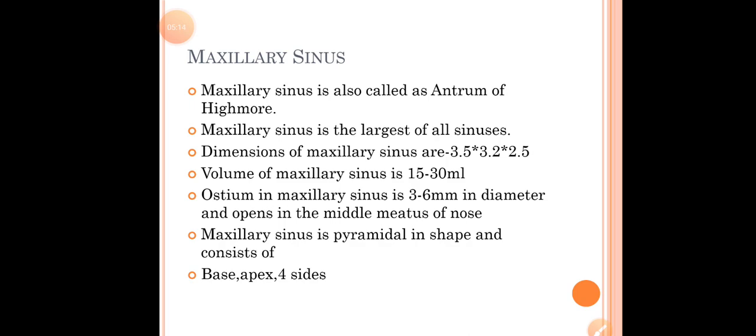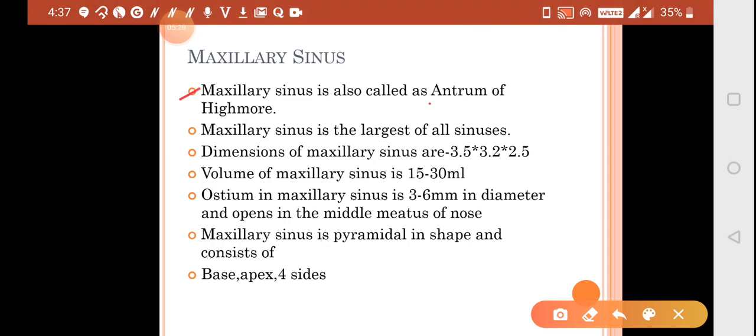So the first part is that the maxillary sinus is called the antrum of Highmore, because it was described in 1651 by Nathaniel Highmore. That is why it is known as the antrum of Highmore. So the question can be asked, which of the following is known as the antrum of Highmore? The answer will be the maxillary sinus.